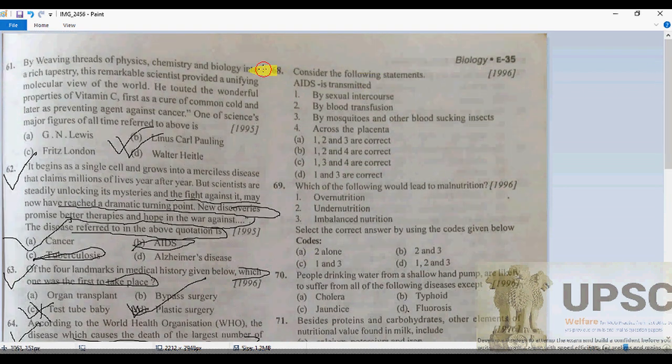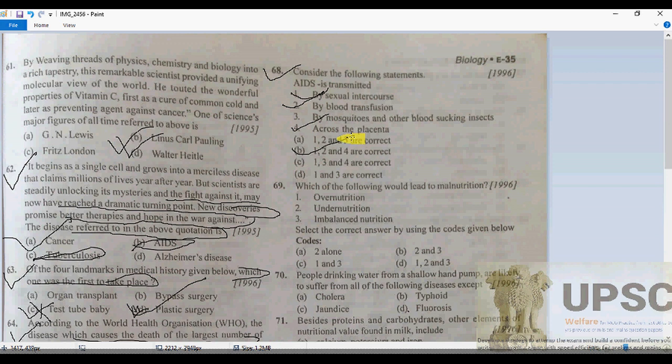Now 68. It is transmitted by sexual intercourse, by blood transfusion, by mosquito and other blood sucking insects, and it can cross the placenta also. So which one is going to be? 1, 2 and 4, so B will be the correct answer. 68 is going to be B. Let me define what that is.